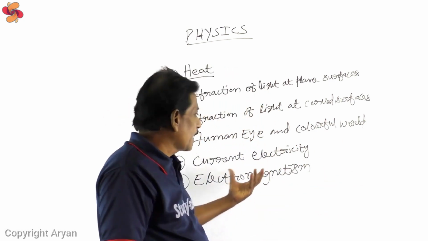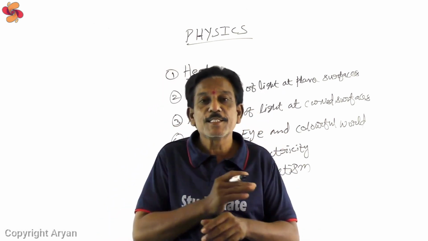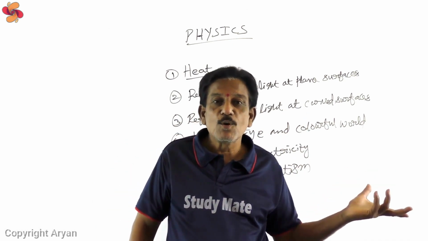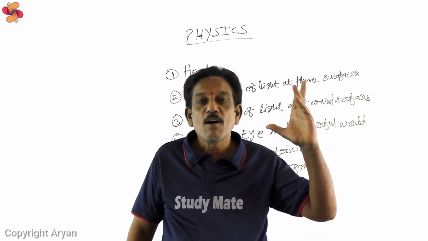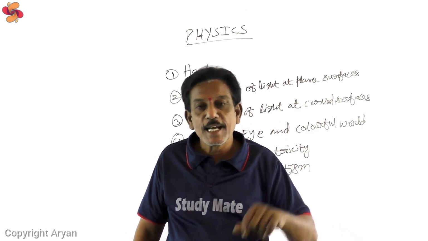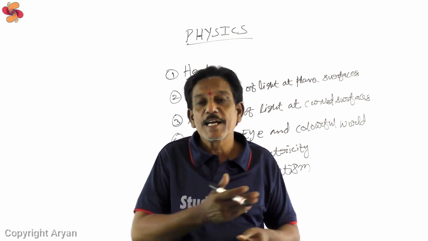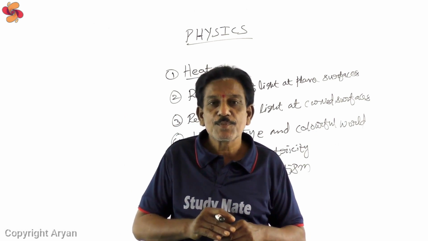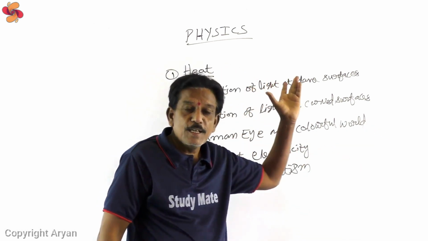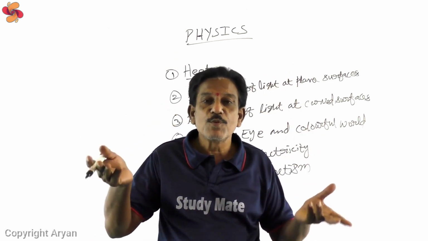Similarly, these 2 chapters, current electricity and electromagnetism, are also very, very important. They are also the basis for your higher study. So in these chapters also, you have to go through all the parts, mainly in current electricity and electromagnetism, because they are the basics for your higher study. You must not leave any part. And heat is the first chapter. Heat is also important, and all the things you learn in the heat chapter will be useful for your higher study.